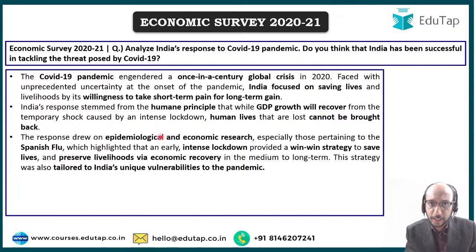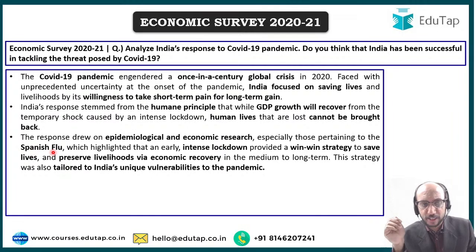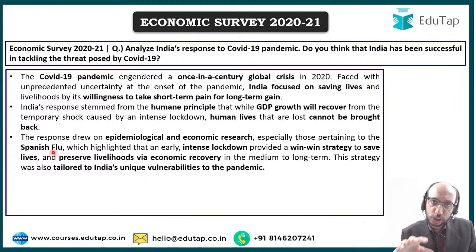Even if we look at medical research, that is epidemiological research, if you look at economic research, right, pertaining to the Spanish flu that happened in the previous century, and it was something similar to COVID-19 in the sense that the pandemic was very, very strong and it was very deadly, very disastrous, and it had a very negative impact upon economy at that time. So all the research that was done on Spanish flu indicated to us that intense lockdown is an important step as a first step. Why? Because it will give you a win-win strategy. It will not only save lives, right, but it will also help you in bringing about economic recovery faster in the short to medium term.